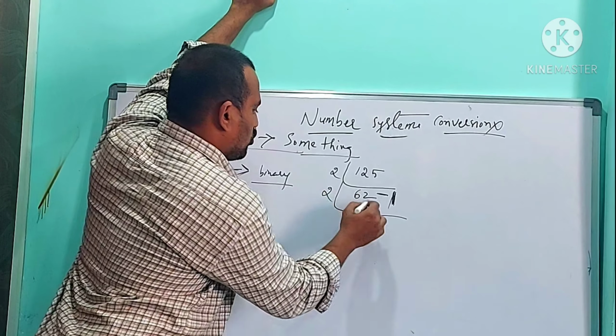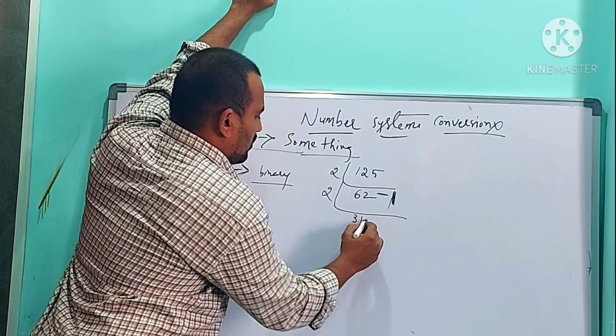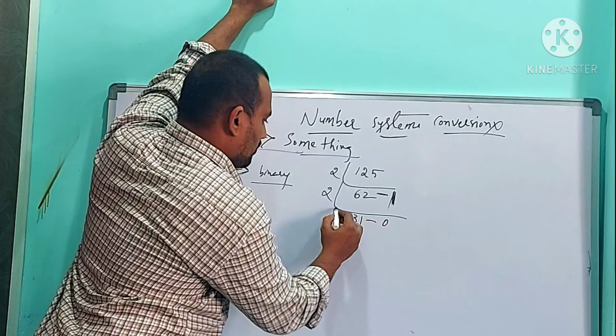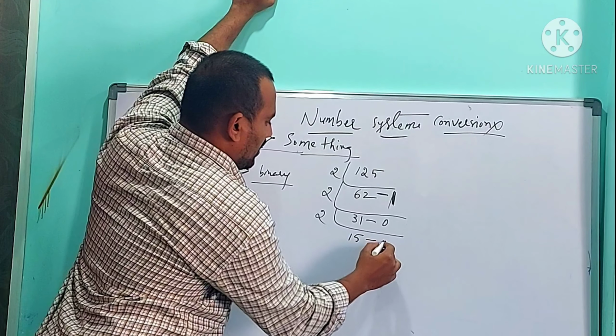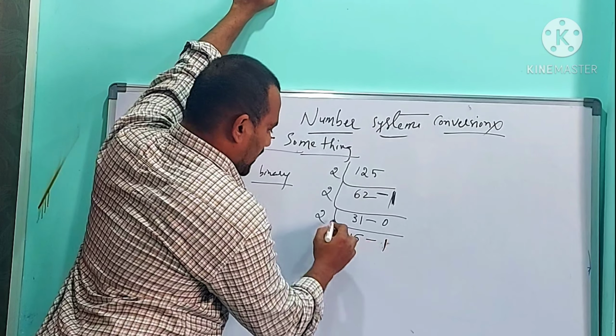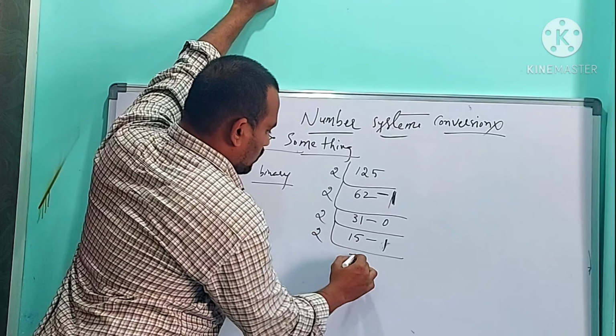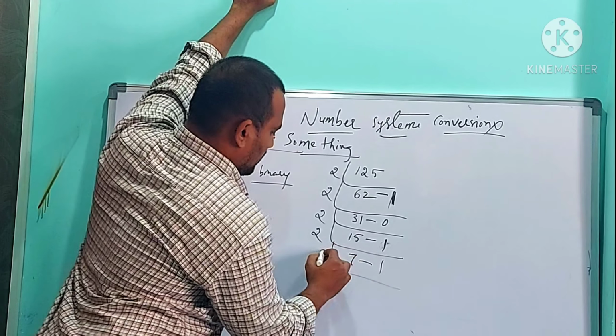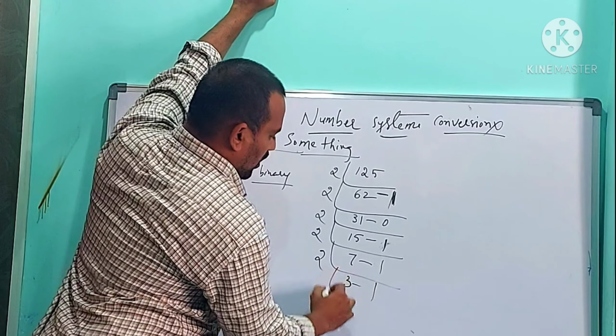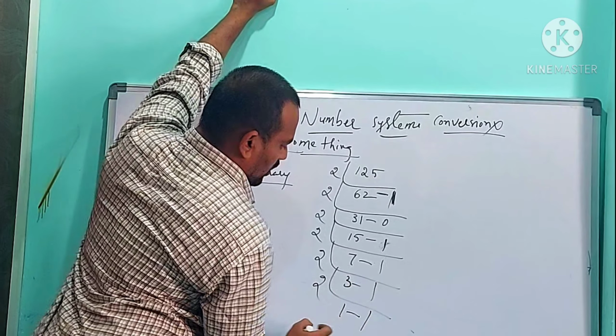Again divide 62 by 2: 2 times 31 is 62, remainder 0. Then 2 times 15 is 30, remainder 1. Then 2 times 7 is 14, 15 minus 14, remainder 1. Then 2 times 3 is 6, remainder 1. Then 2 times 1 is 2, remainder 1.